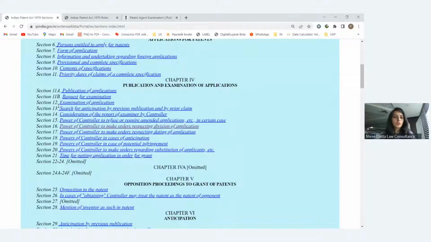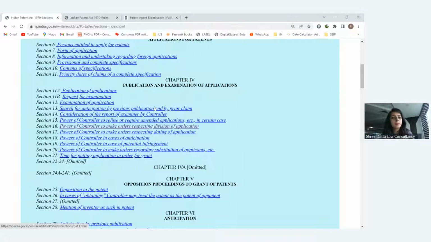We have to request the patent office to please proceed with the examination with respect to our application. For that, different forms are there and a particular timeline will be there. That also we will learn quickly in the upcoming lectures. Then they search for anticipation by previous art. Now the examination request has been done.